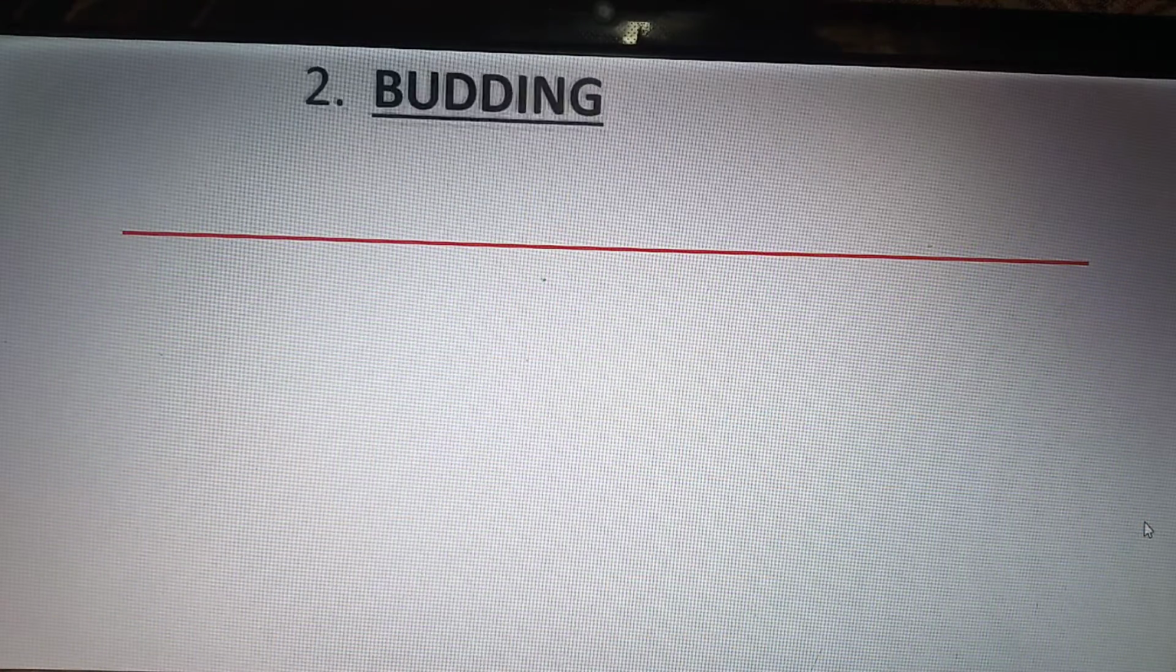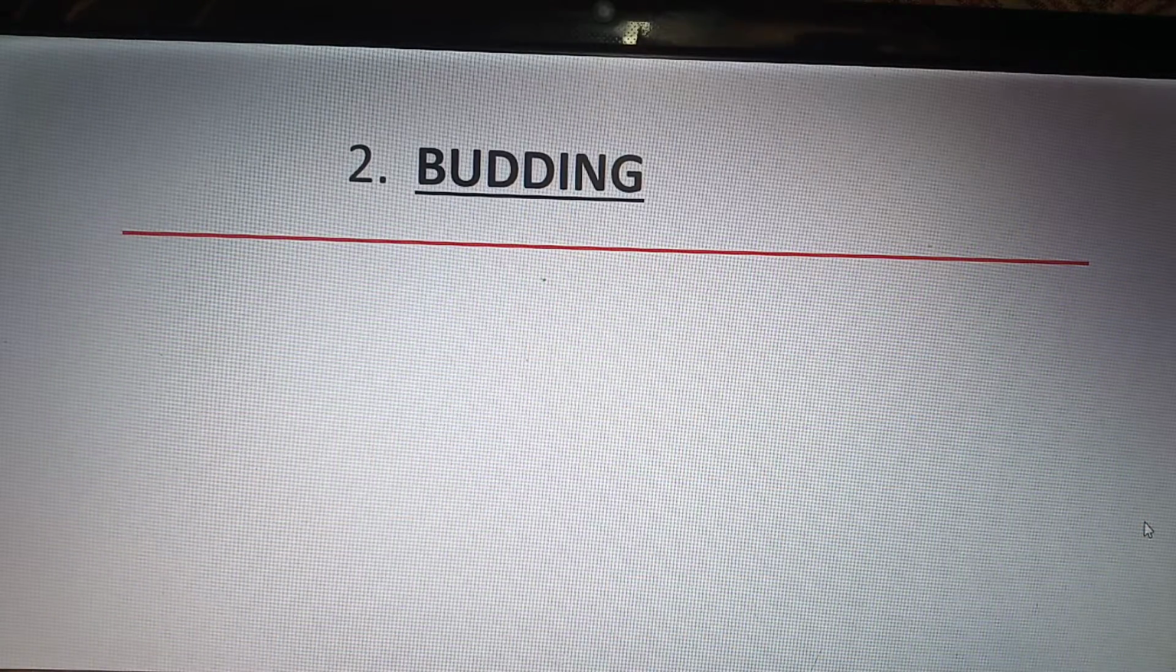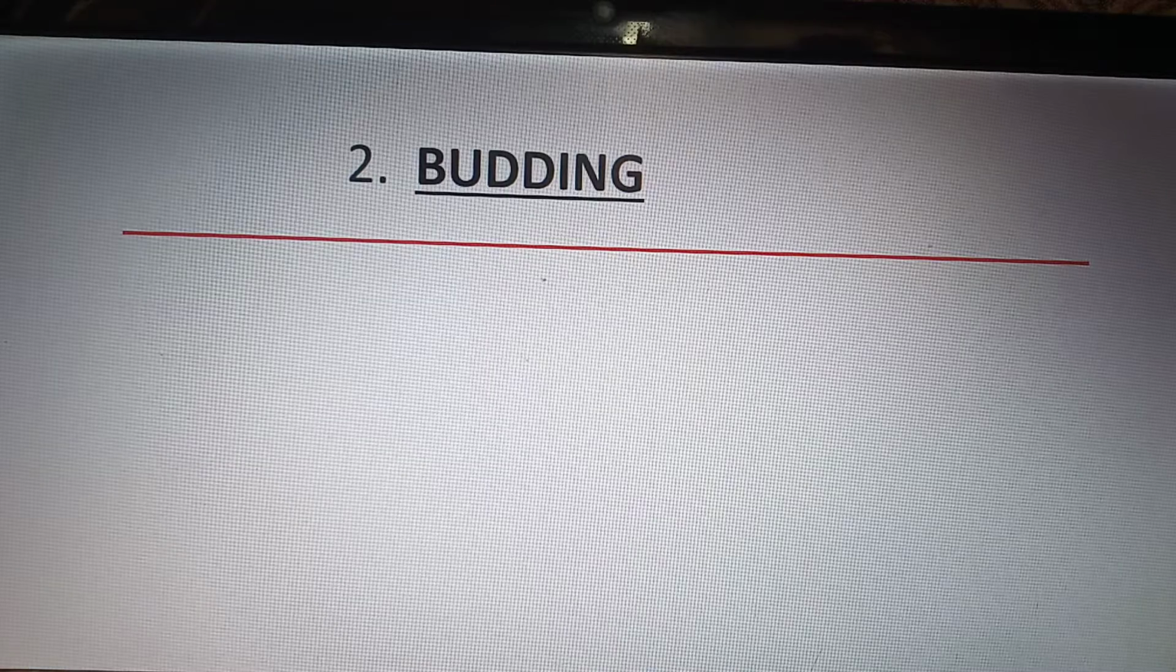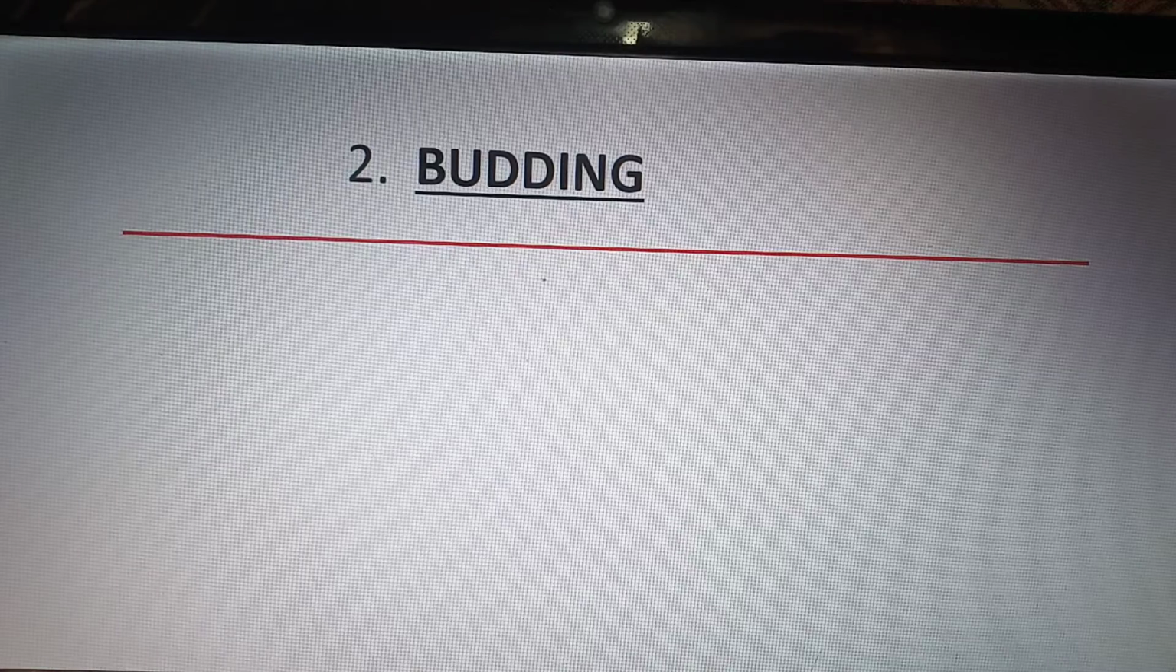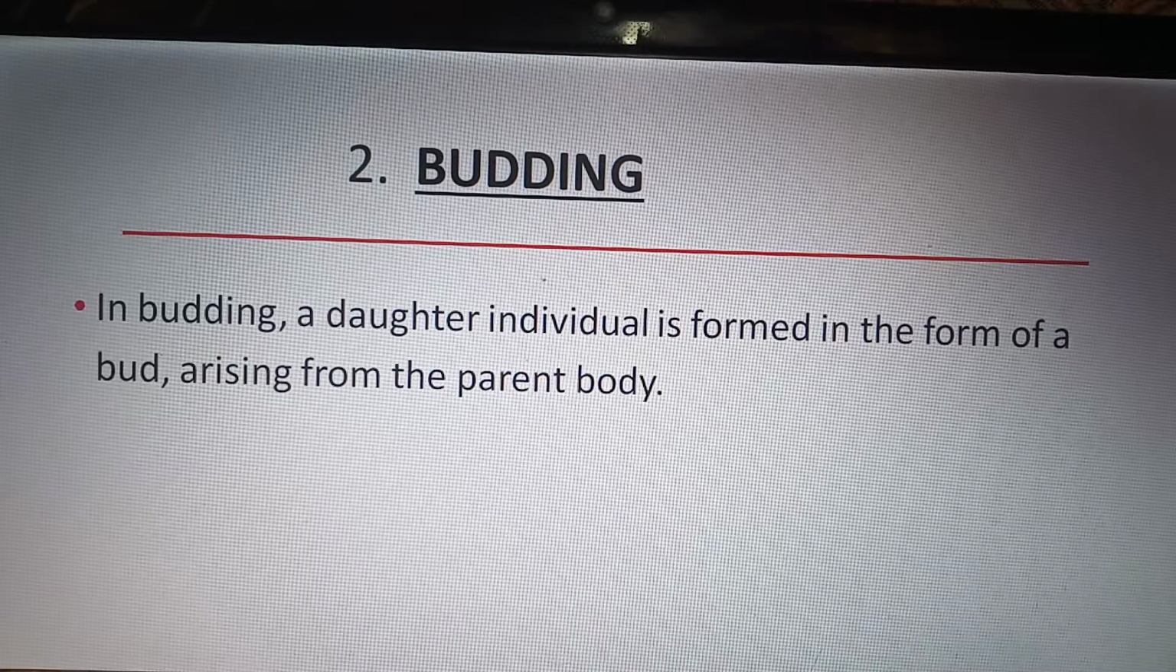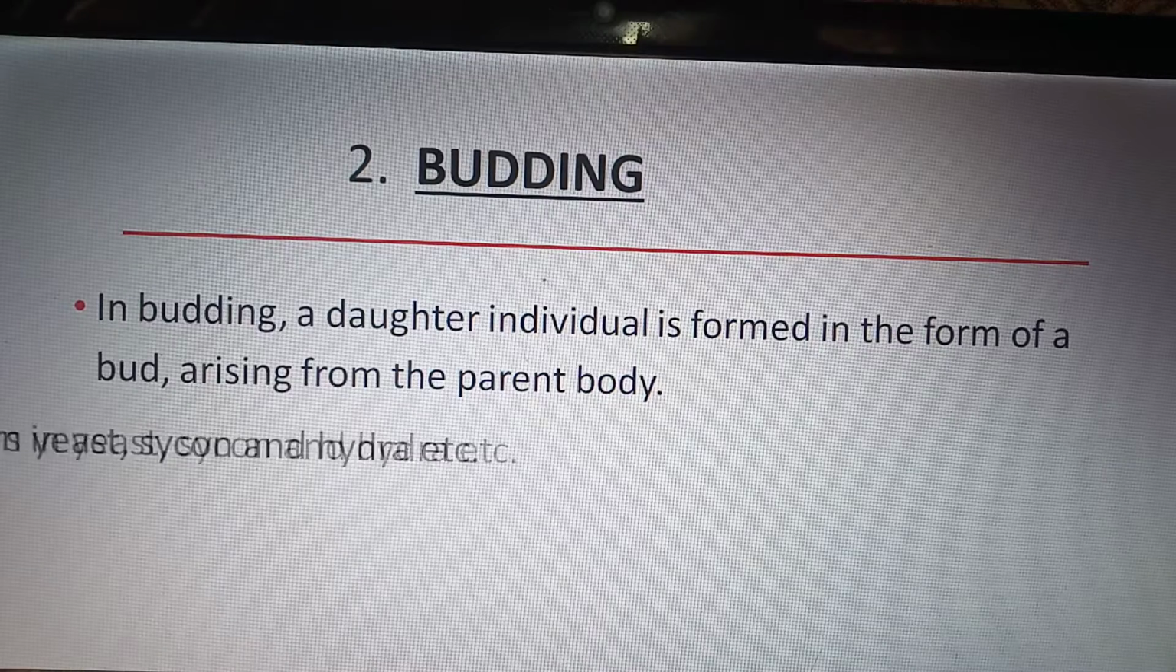So let us discuss the second type of asexual reproduction. First we completed the topic of fission, that is binary fission, multiple fission and plasmotomy. Our next type of asexual reproduction is budding. So let us discuss what is budding. In budding, a daughter individual is formed in the form of a bud arising from the parent body.